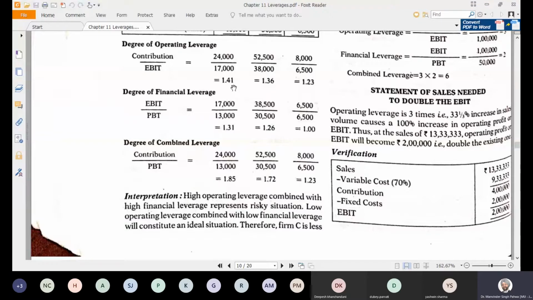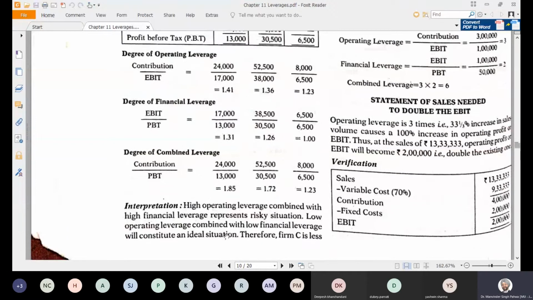Means your fixed cost is not able to cover your contribution, and your EBIT, earning before interest and tax, is not able to cover your interest. Then there will be a risk of bankruptcy. So in that case, the risk will be very, very high. So the interpretation is that high combined leverage and financial leverage represent the risky position.